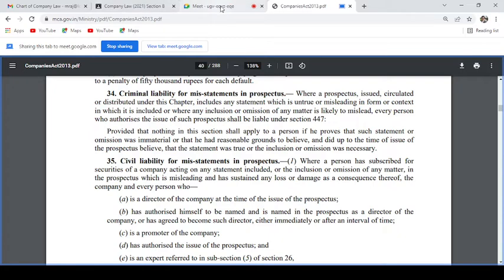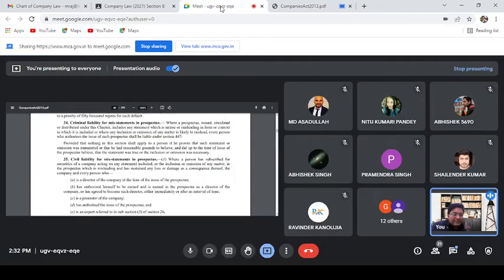So here, if there is any untrue statement, if there is anything misleading in the form or the context, if it turns out to be misleading, then there is liability on the persons who were authorized to issue that prospectus, maybe the director or promoter or some other persons who are authorized.